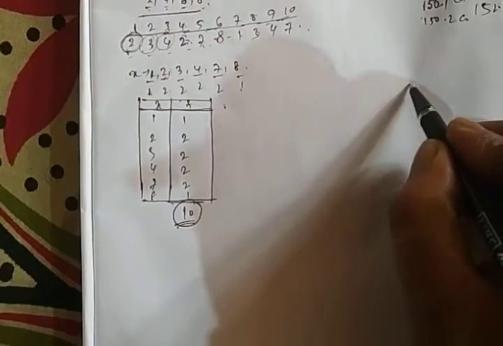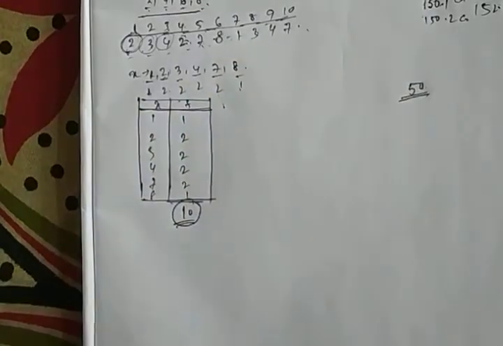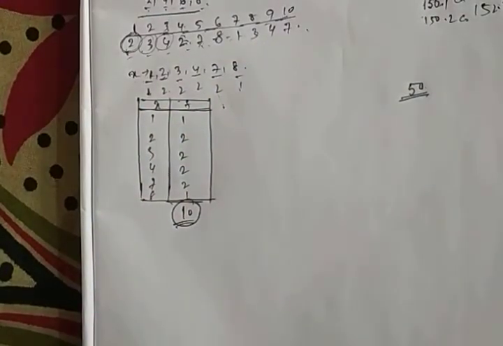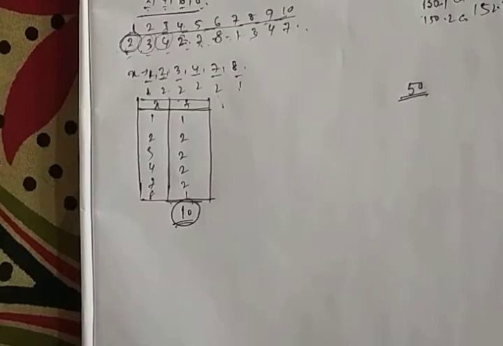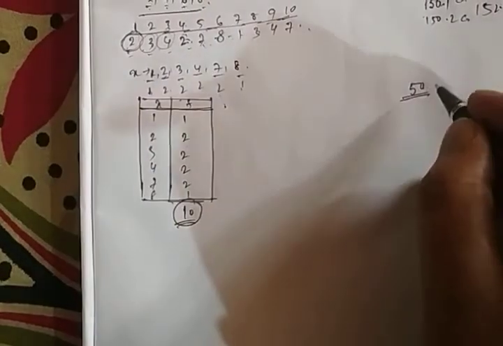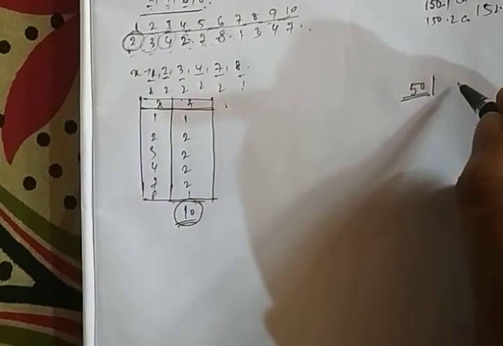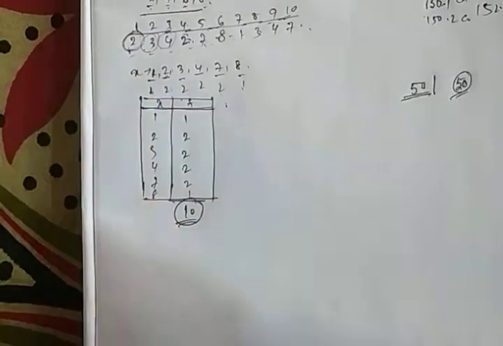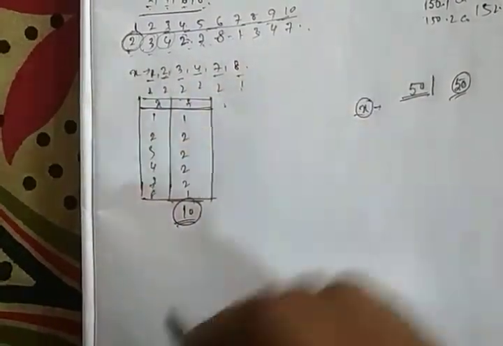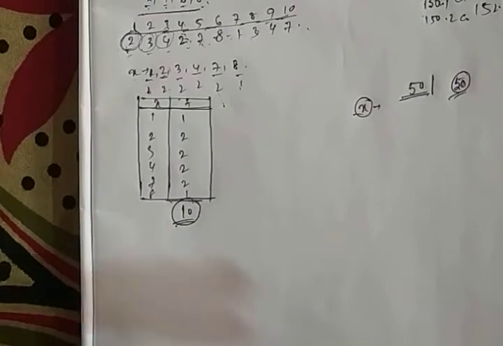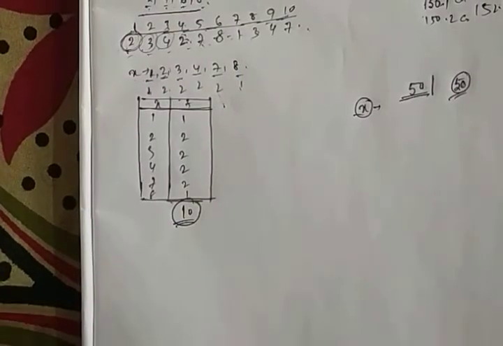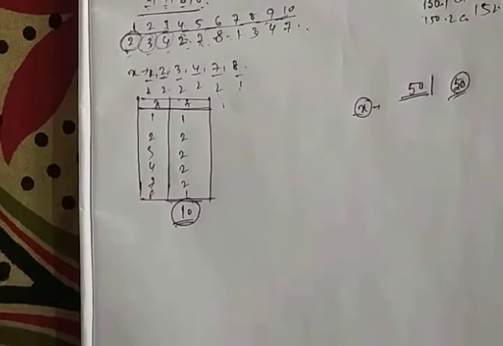Let's say there are a total of 50 students, and the maximum marks of the exam is 50. If we take a variable x, which is the number of marks obtained by a student, then x can take any value between 0 to 50.